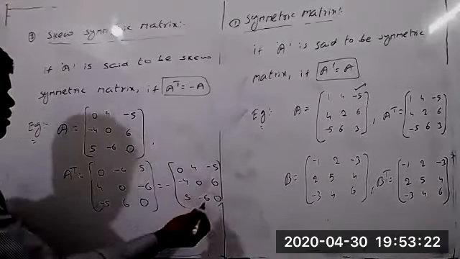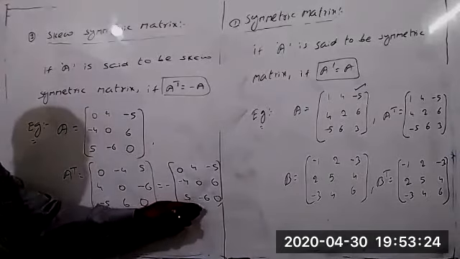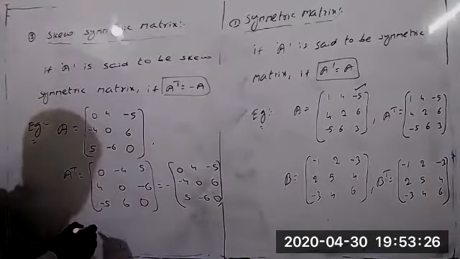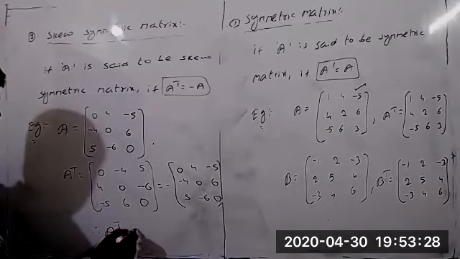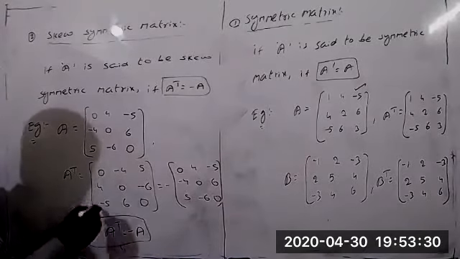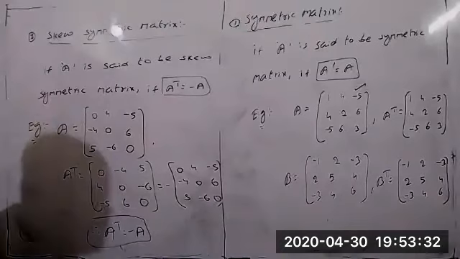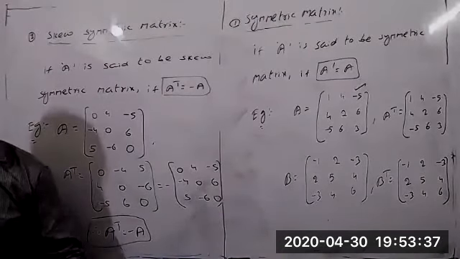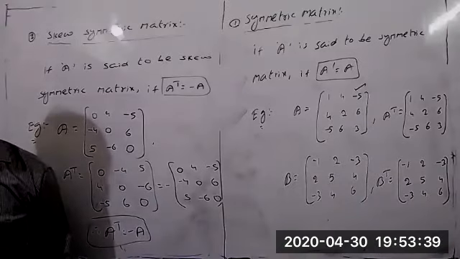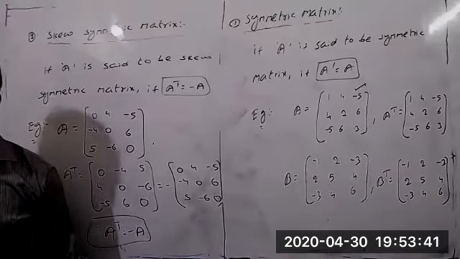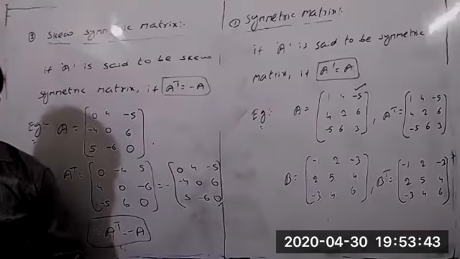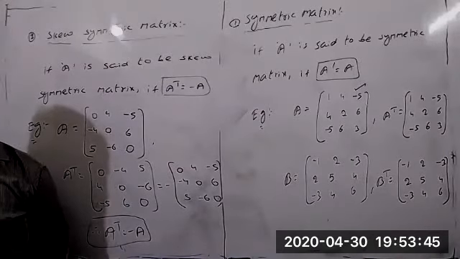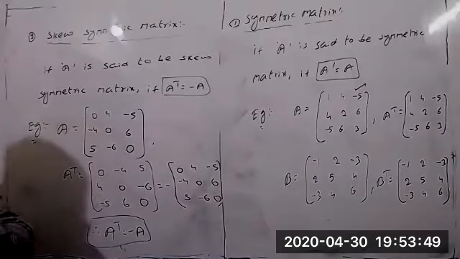Now we can see clearly. We're taking minus common and we get the same matrix here. Therefore, A transpose equal to minus A. Then A is said to be a skew symmetric matrix. The same thing only. Suppose sometimes A is a symmetric matrix and B is a skew symmetric matrix. Then the sum of the symmetric and skew symmetric matrix equal to how much? There are some questions. Then what we'll do? Just you can take yourself. Suppose there is one more question.